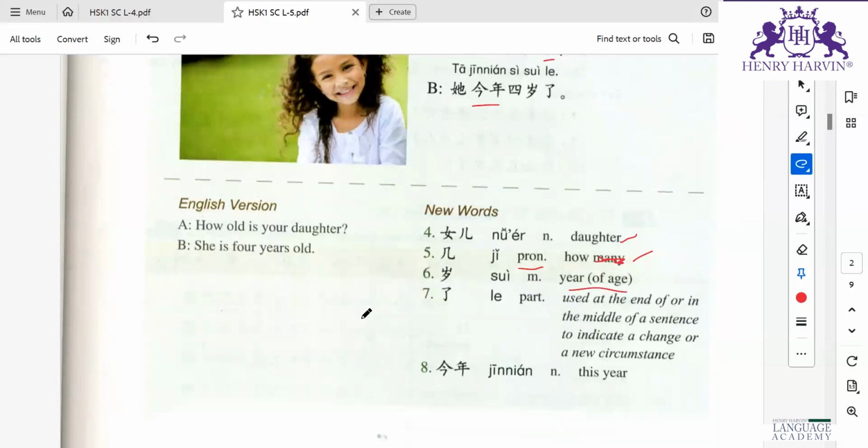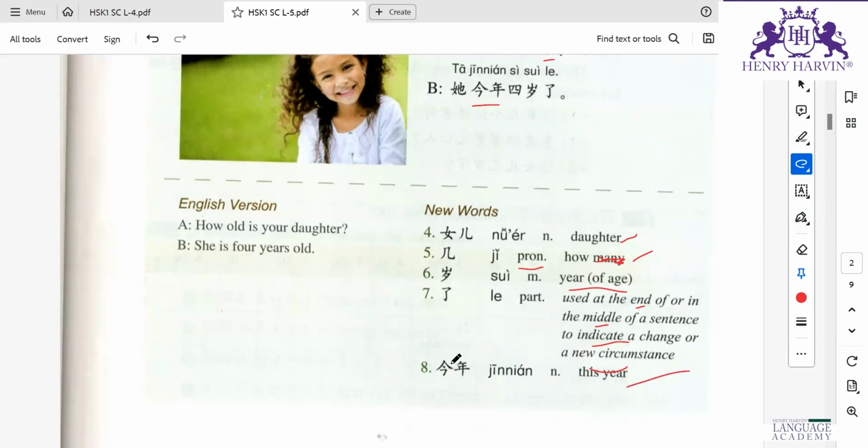Le, you can see here, this le can be used at the end or middle. That indicates a change or a new circumstance. Here it is indicating a change in age, right? So that's why they have used le here. Now, chinian is this year.